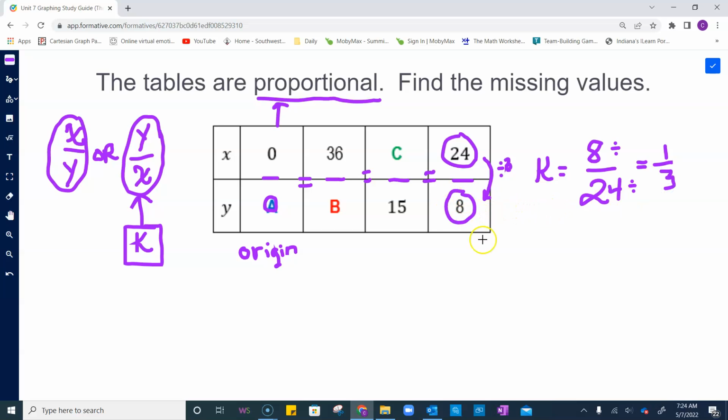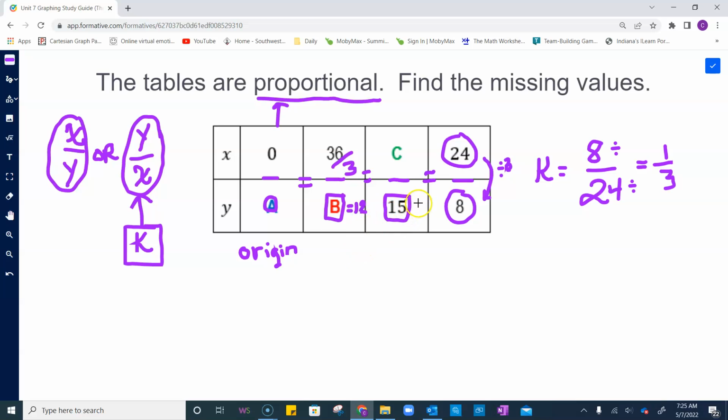So what that means is your y values are 1/3 of your x values. And that should help you thinking about it. Your y values are 1/3 of your x values. So if I want to find B, I know this number is 1/3 of this number. So I would divide 36 by 3 to take 1/3 of it, and I would get 12.